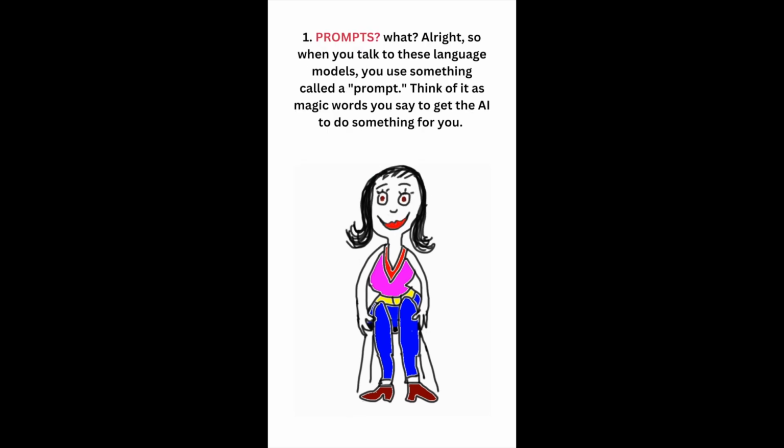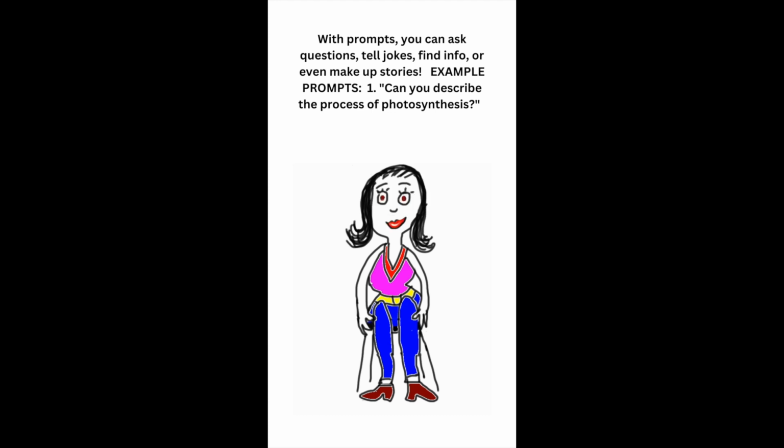1. Prompts? What? Alright, so when you talk to these language models, you use something called a prompt. Think of it as magic words you say to get the AI to do something for you. With prompts, you can ask questions, tell jokes, find info, or even make up stories.